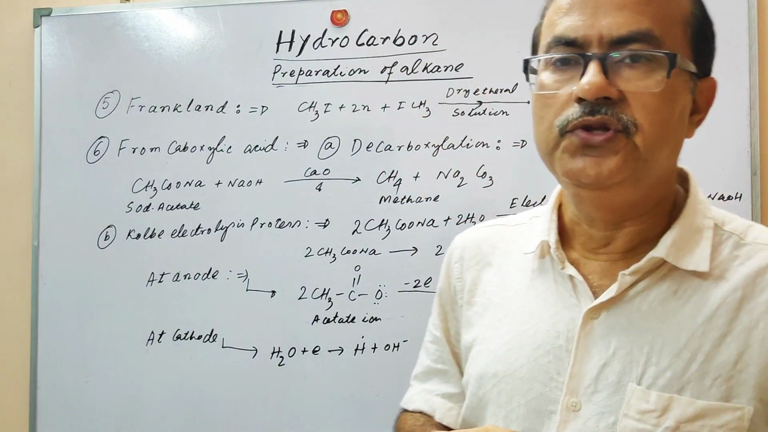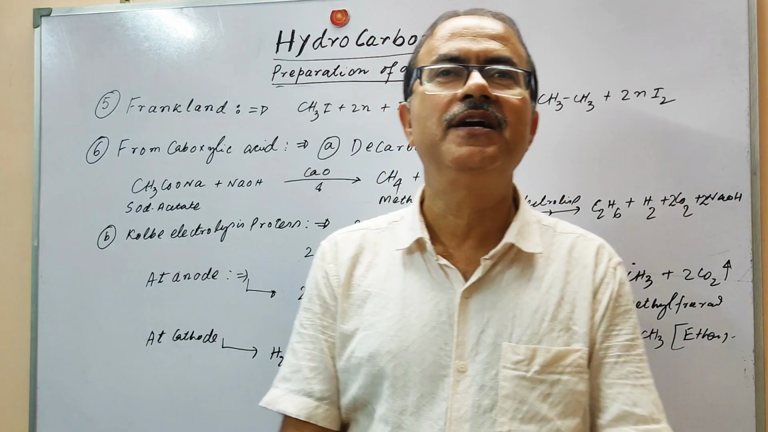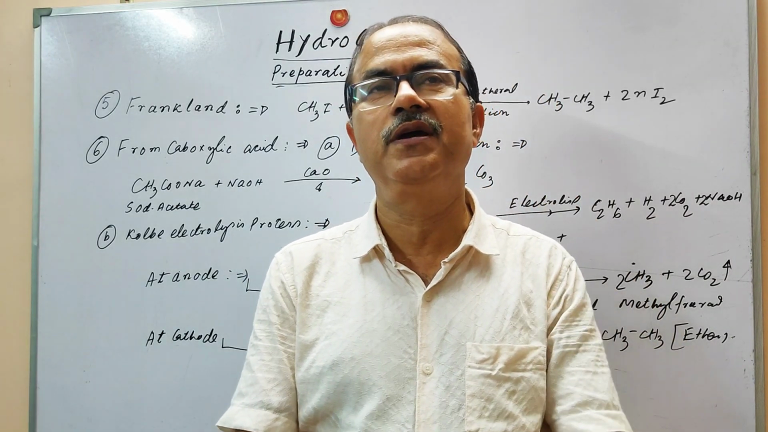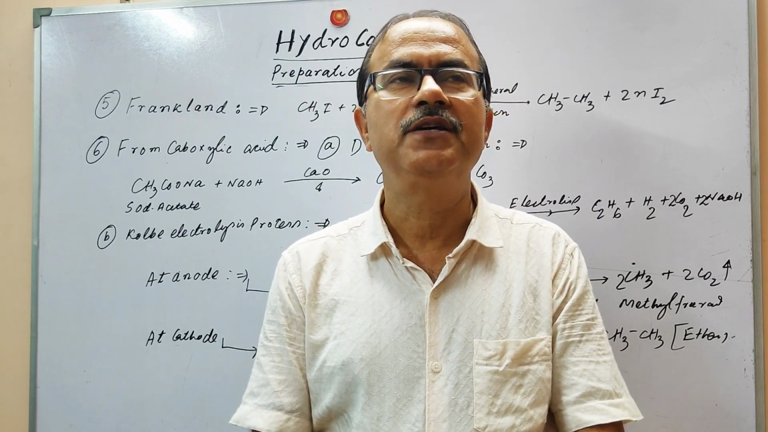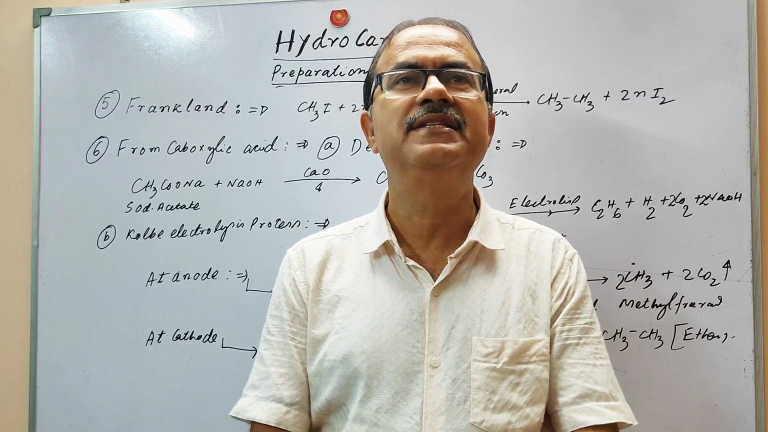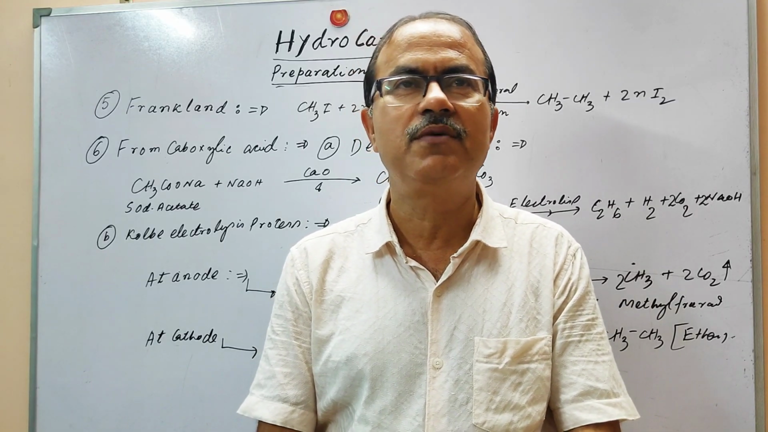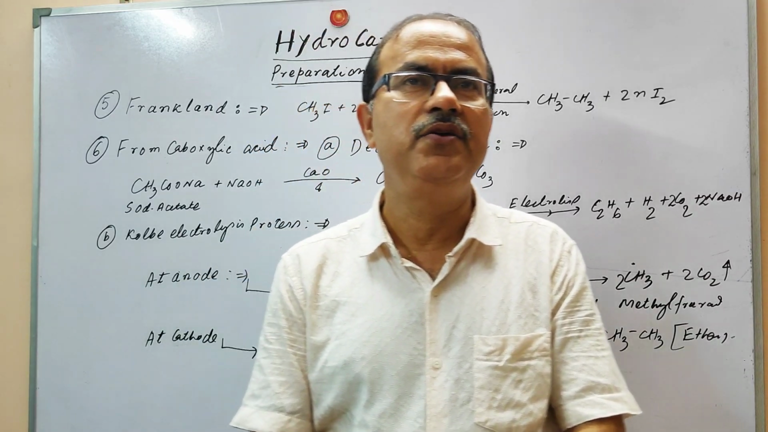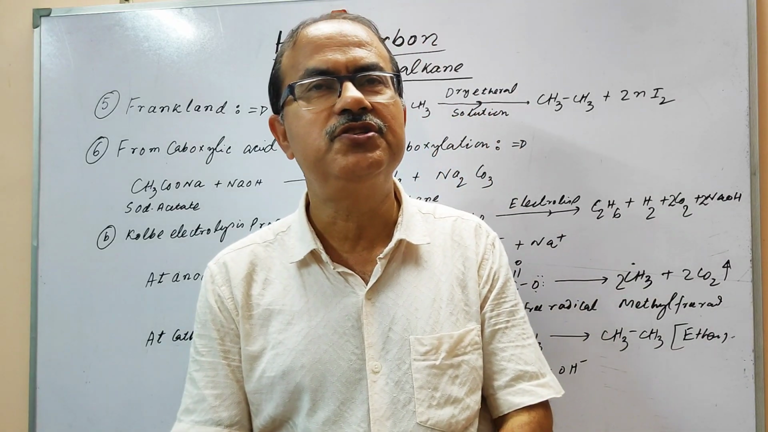So these are all for today's lecture. In this lecture we have discussed several processes by which we can produce alkanes. First, from the unsaturated hydrocarbons, the alkenes and alkynes. Second, from the alkyl halides, by use of zinc and acids.